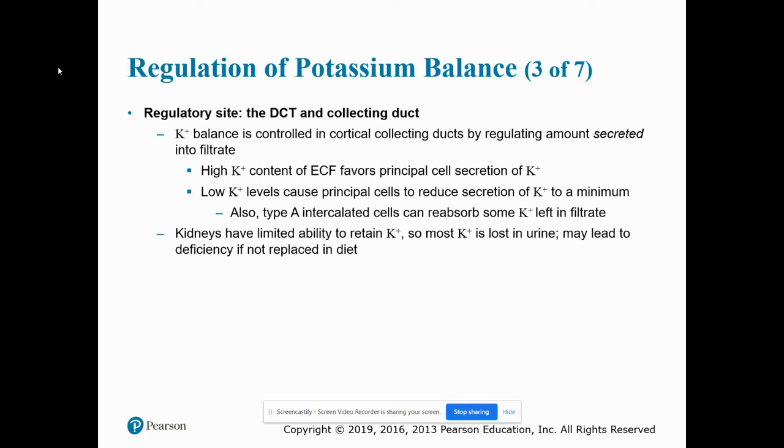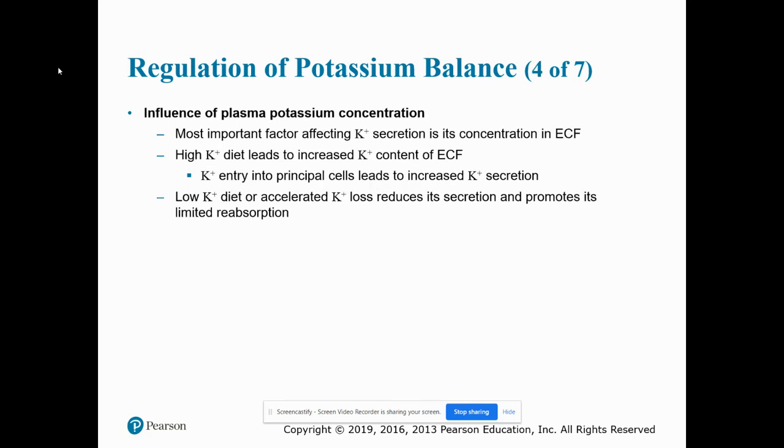Kidneys have a limited ability to retain potassium, so most of the potassium is lost in the urine, and this may lead to a deficiency if it's not replaced in the diet. The most important factor affecting potassium secretion is its concentration in the extracellular fluid.